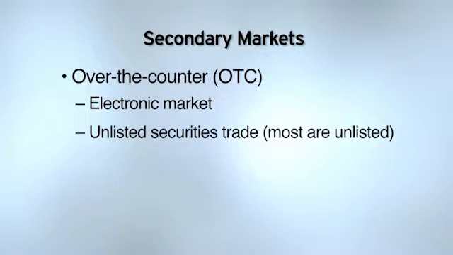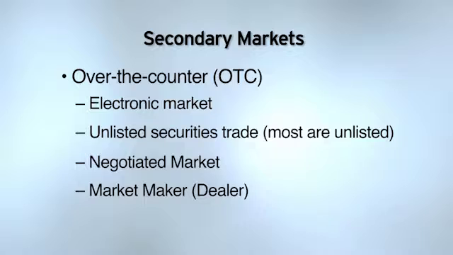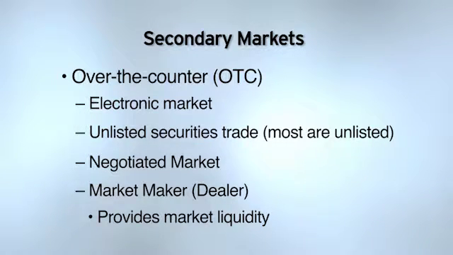Now, this is not an auction market. This is a negotiated market. The party who is involved in this market is not the specialist. They're the market maker. A market maker is nothing more than a dealer, a broker-dealer, that's going to provide market liquidity. Now, what does that mean?